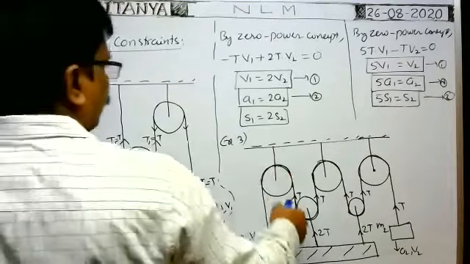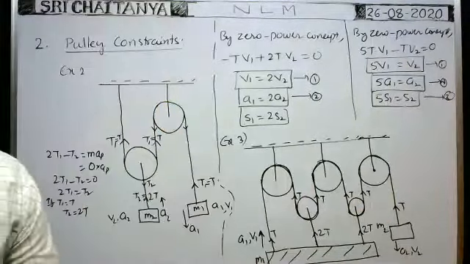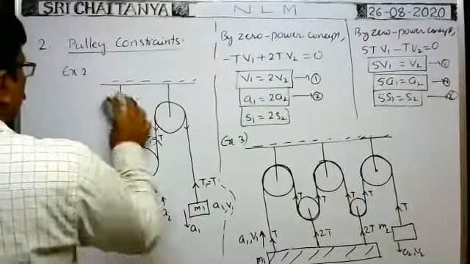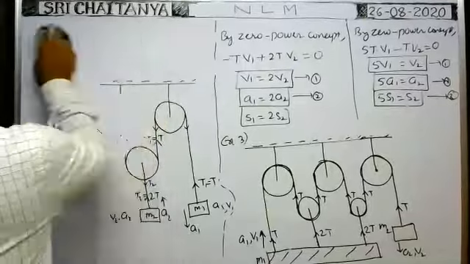Now wedge constraint. In constraints, the last model, wedge constraint, the third one.